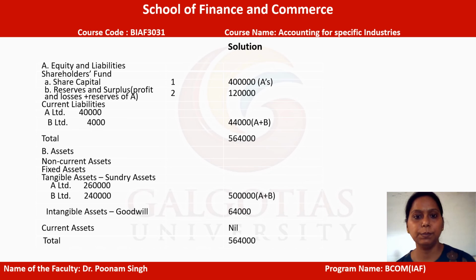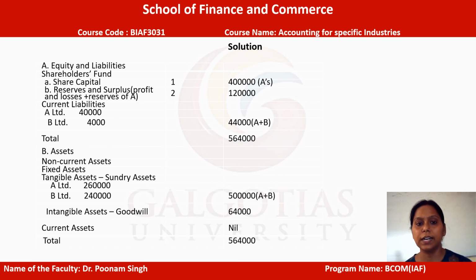Lastly, we will prepare the consolidated balance sheet, and in that, as per the format we discussed earlier, the equities and liabilities will be shown first. Within that, first we have the share capital. In the consolidated balance sheet, we only put the parent company's share capital, because all the adjustments about the subsidiary company have been done in the working notes. Further, we have reserves and surpluses of the parent company as well as the subsidiary. That is just the sum of the amounts, and it comes to 1,20,000 rupees.